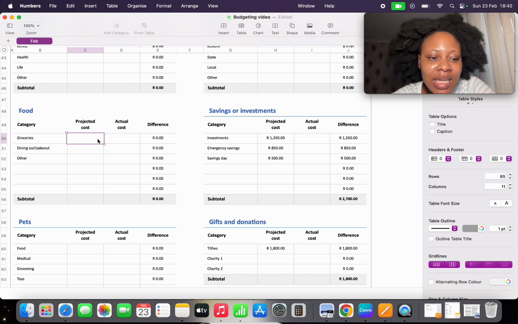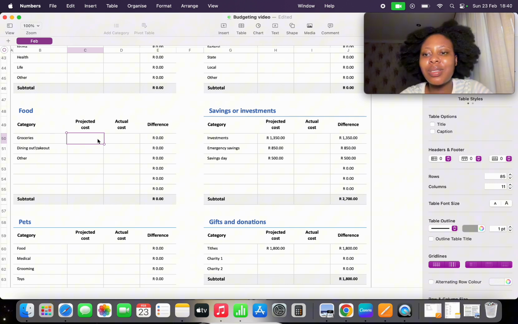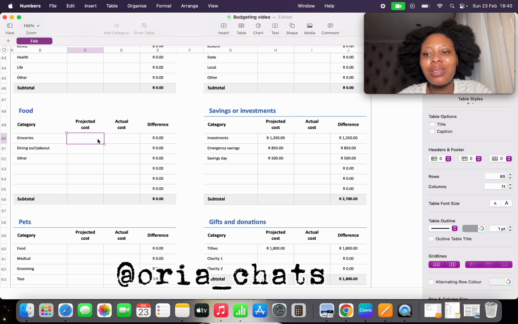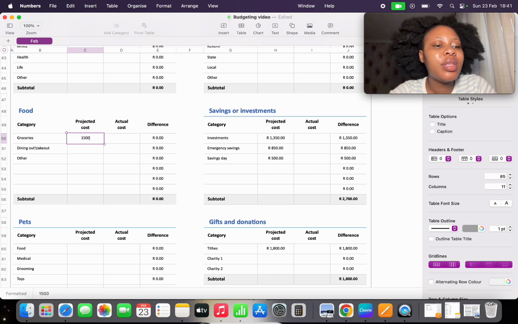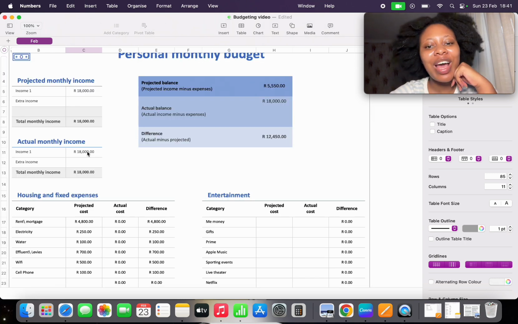Then food. We need to eat. We need to survive. So part of this is now what you need for your groceries, and this varies. So I did ask on my Instagram and on my TikTok, please tell me what is the average price you pay for groceries, and I got an average between 1.5 for one person and like 3.5 for a family of like 3. Obviously this varies, so to keep it safe, I'm gonna take the 1.5. So this is 1.5. We are left with 5,000 rand.